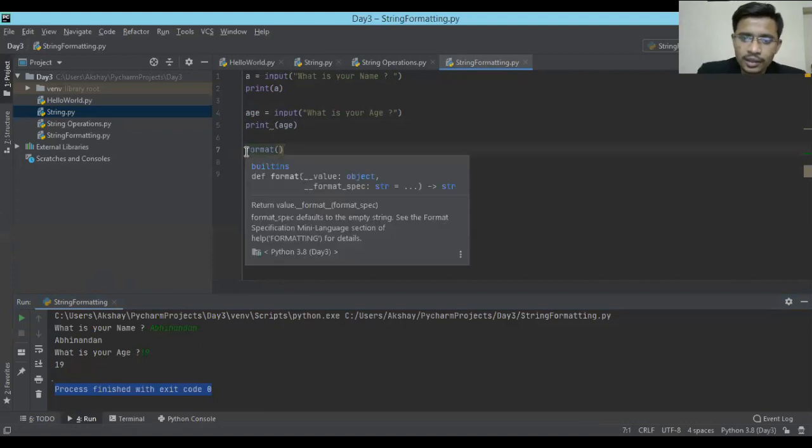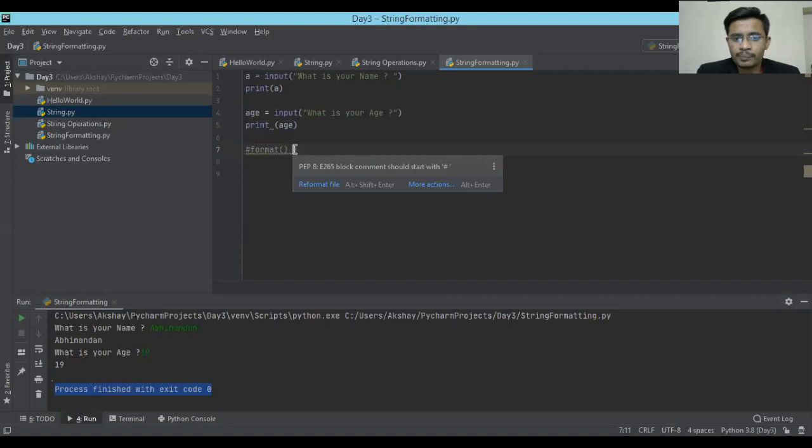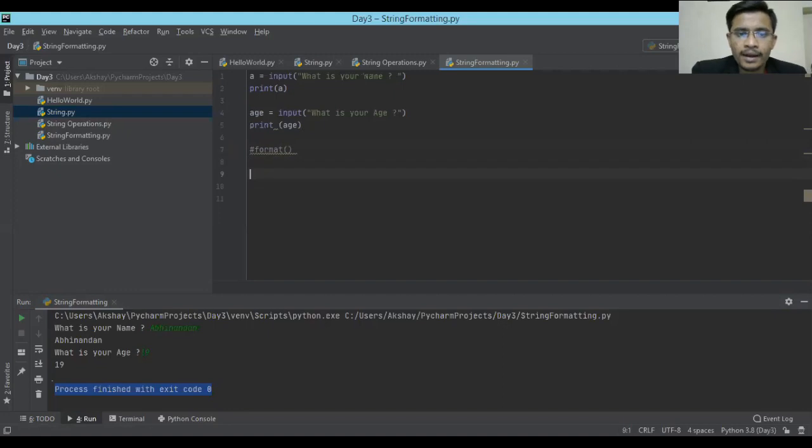So let's get comfortable with comments as well. In Python, a comment is given with the hash. Whatever I write in front of the hash will not get executed. Our interpreter will simply ignore whatever comes after this hash symbol. With this, I just wanted to show you what this format is.